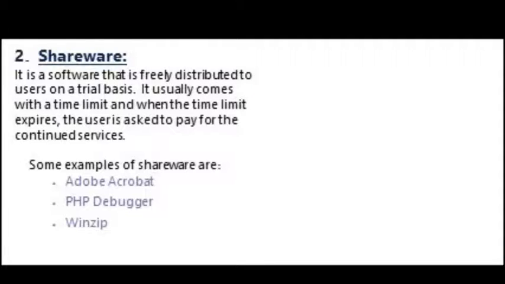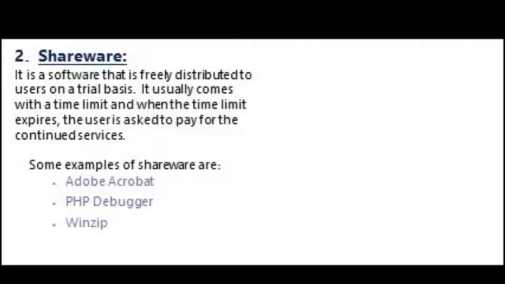Now the second term is shareware. From the name you can understand that it is freely distributed to the user on a trial basis. It usually comes with a time limit, and when the time limit expires, the user is asked to pay for the continued services. That means a trial pack of 13 days or 15 days or 30 days is allotted to the user. For that period, the user will use that particular software. After that, he has to pay for it.